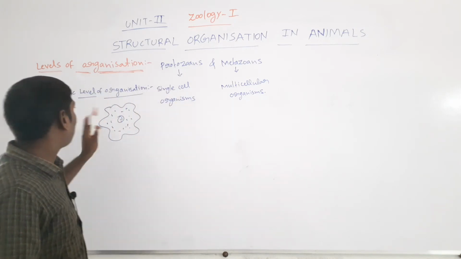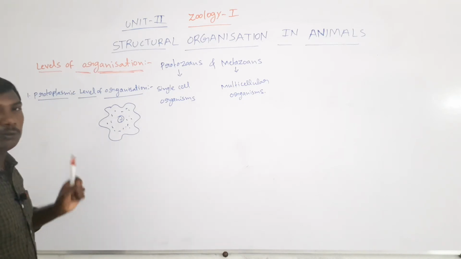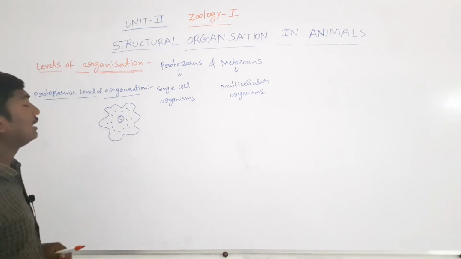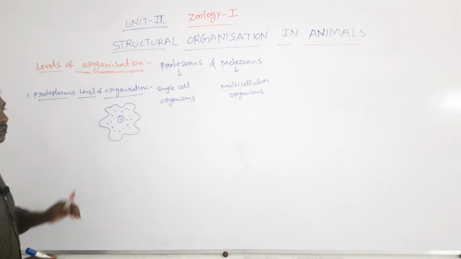The protoplasmic level of organization means these organisms consist of a single cell.